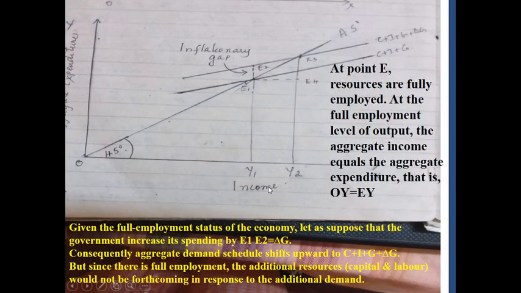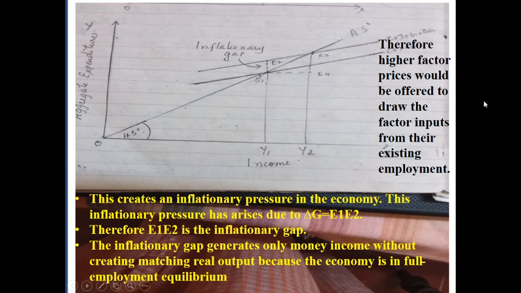Okay, so what happens? You have to read after this here. Since the full employment situation is there, additional resources, especially capital and labor, cannot be forthcoming in response to additional demand. Therefore, the employers have to pay higher factor prices in order to draw the factor inputs from the already existing employment. So this creates an inflationary pressure in the economy. This has to be read first.